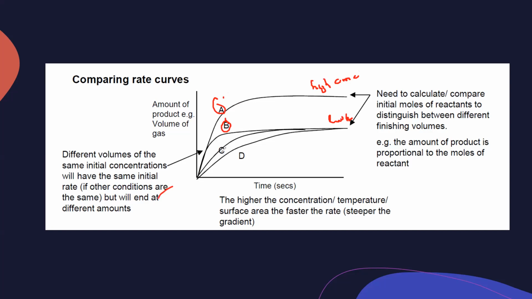But what about C and D? It shows, for example, that maybe the temperature is changed, reduced, that's why it is slower. And what about D? It also shows that maybe we used large pieces, large particle size and small surface area, which also reduces the rate of reaction. So if the reaction is faster, the slope will increase, but if the reaction is slower, the slope will decrease.